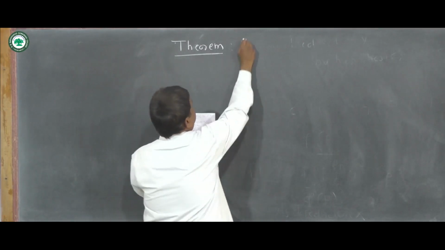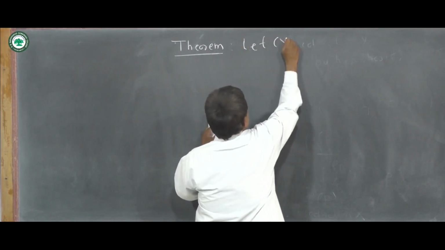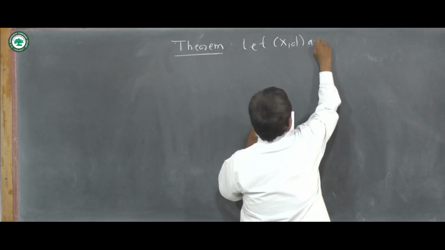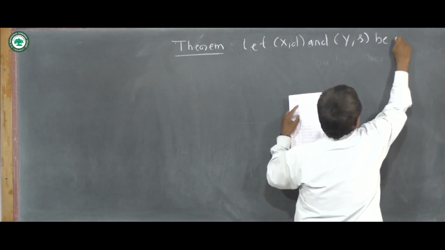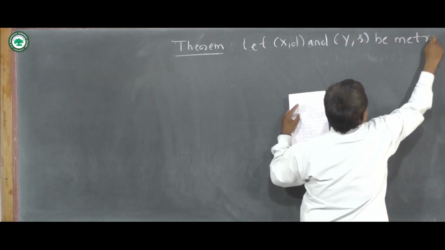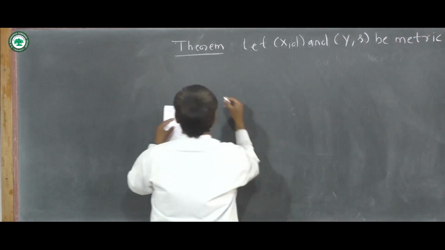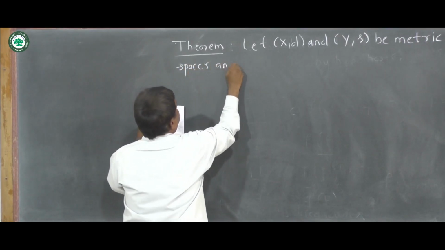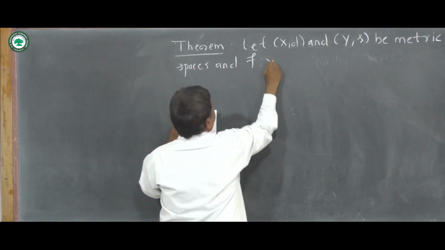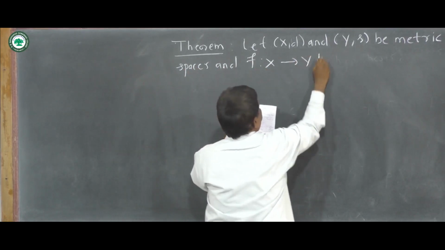Theorem: let (X, d) and (Y, ρ) be metric spaces and f from X to Y be a function.